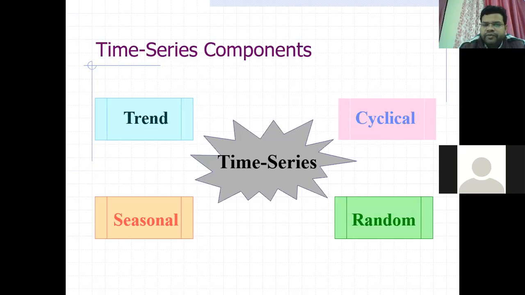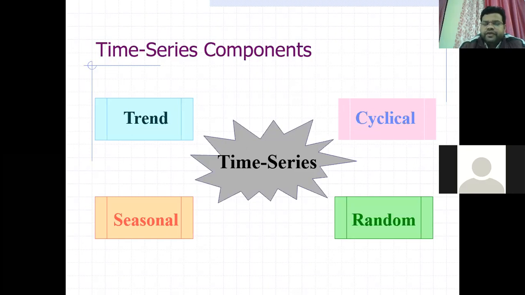For example, if we are talking about agriculture production in India, then it has an increasing trend. And if we are considering the death rate of India, then it is a decreasing trend due to some advancement in clinical research and hospitalities. So it may be increasing or decreasing, and always remember that it is long term. You cannot decide in one year what the trend is. It will take more than 1 year.